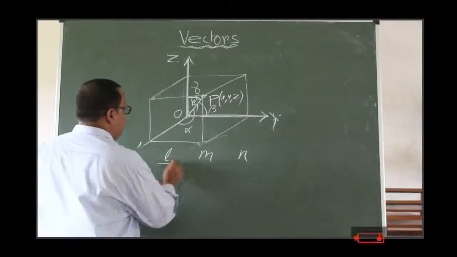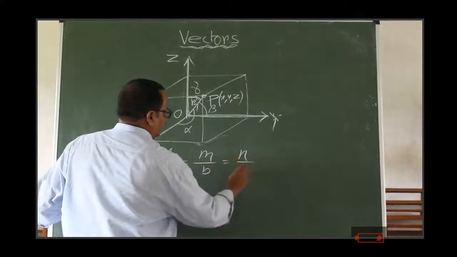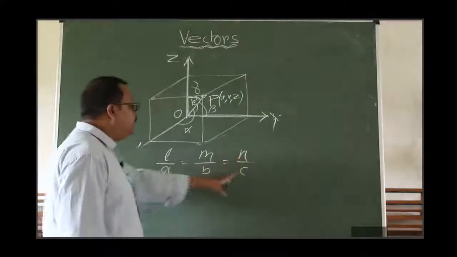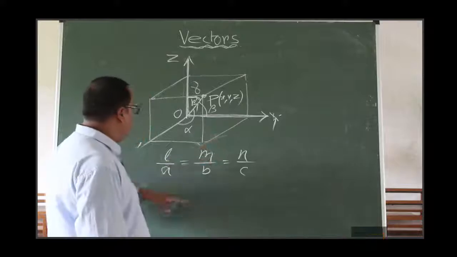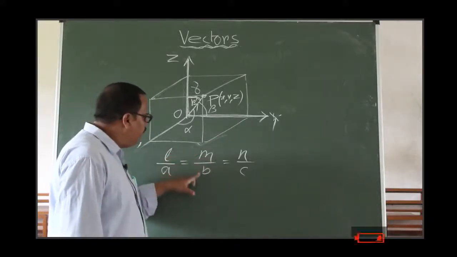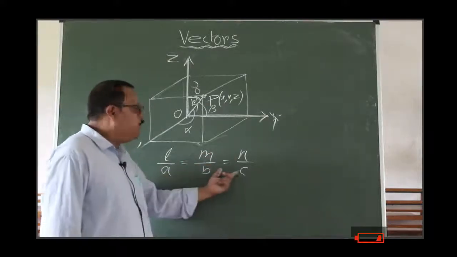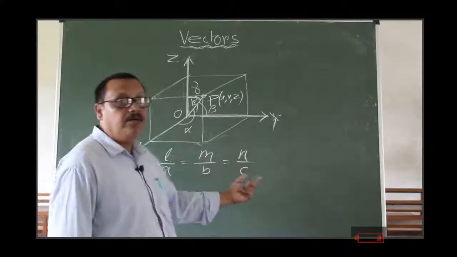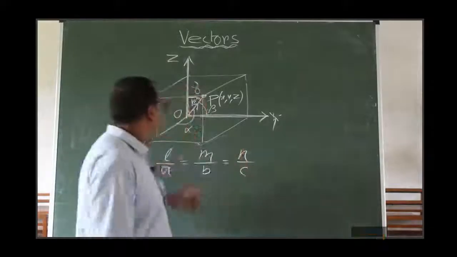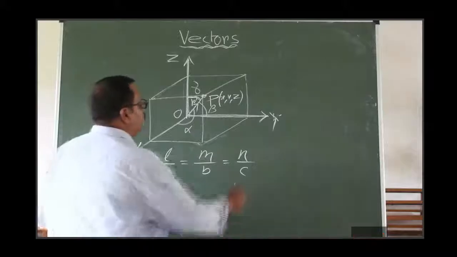That is, if a, b, c are the numbers which are proportional to the direction cosines, that is l by a, m by b, n by c, then the numbers a, b and c are called direction ratios of the vector OP. That is all. Clear?